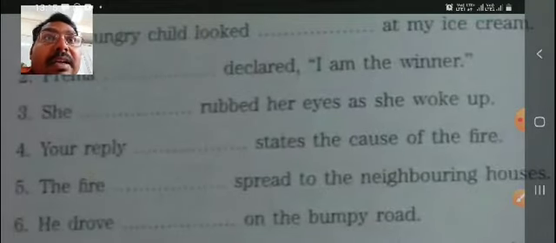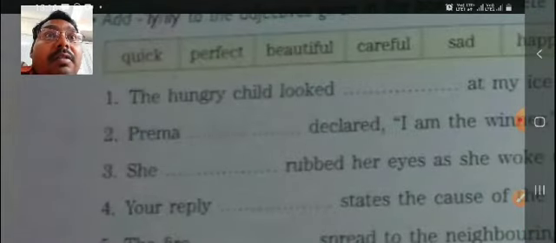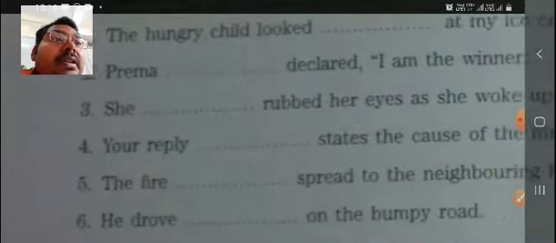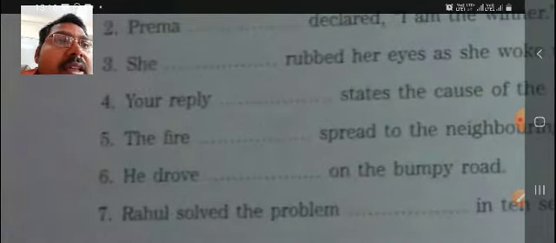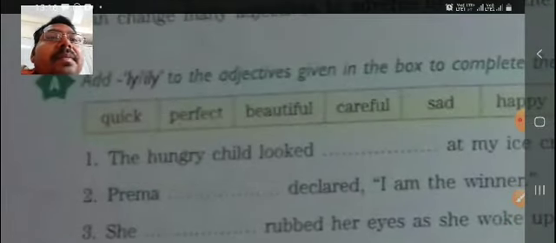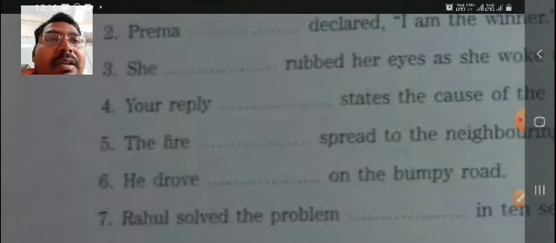When fire breaks out, then it spreads quickly. So quickly would be the right answer here: the fire quickly spread to the neighboring houses. And then number 6, he drove on the bumpy road. If the road is bumpy, you have to drive very carefully. So he drove carefully on the bumpy road.